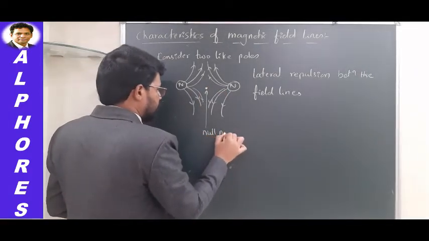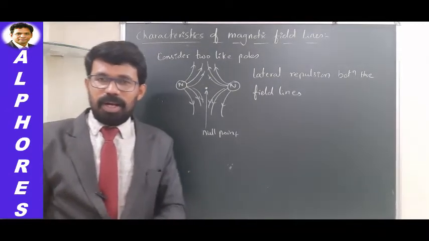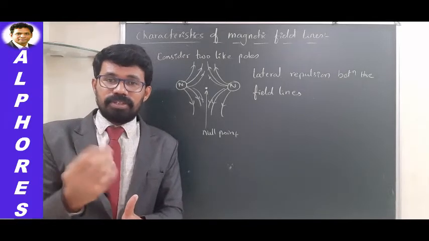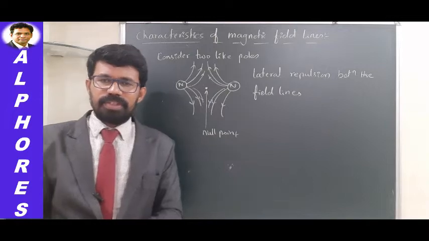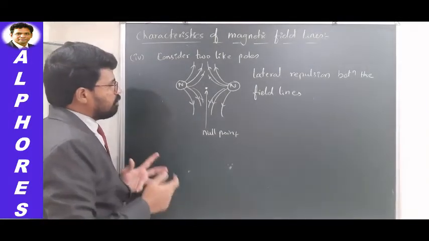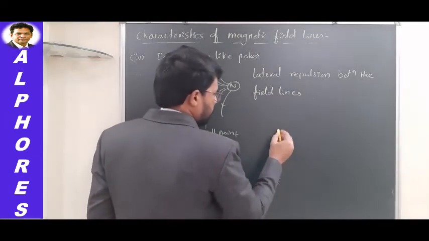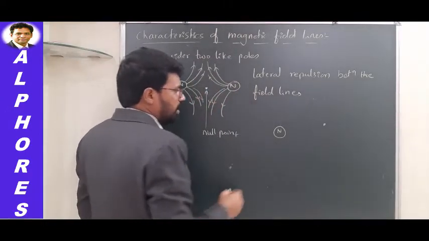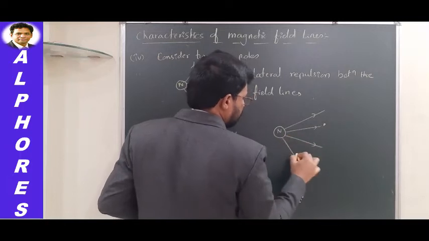Such a point we call a null point. So what is a null point? The point where magnetic field lines are completely absent. If magnetic field lines are not there, there won't be any magnetic field effects; its influence cannot be felt. So here, how much influence a magnet can create at a point, if you consider a north pole somewhere here, field lines will start like this from the north pole.